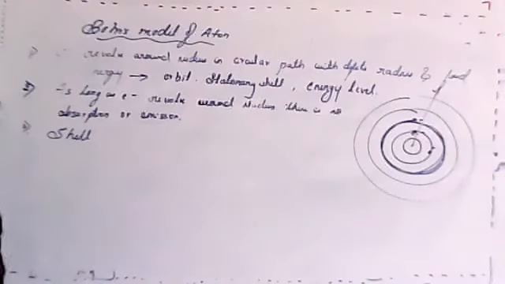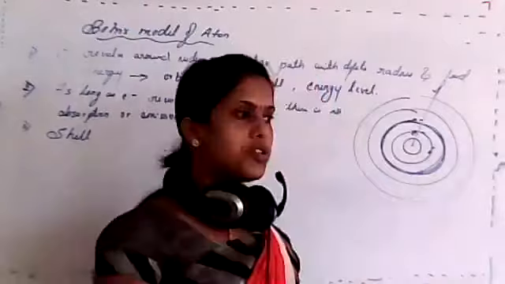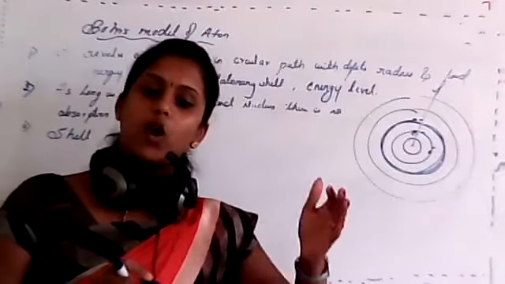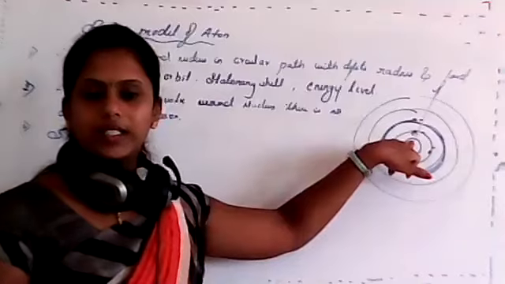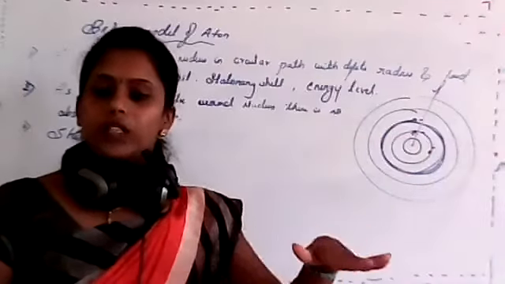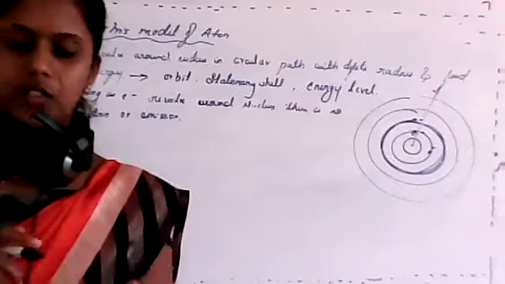Just tell me. Increases, isn't it? So that means if I'm moving from nucleus to outermost shell, electron energy increases. That means if I consider this one, it is at a lower energy state.